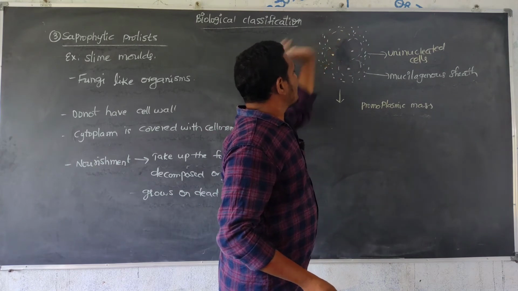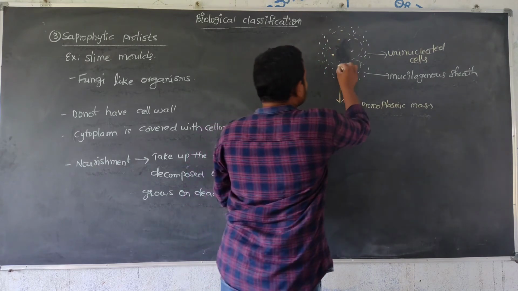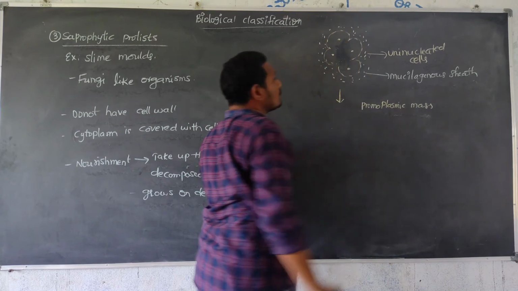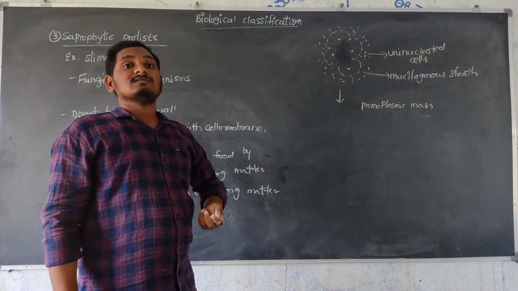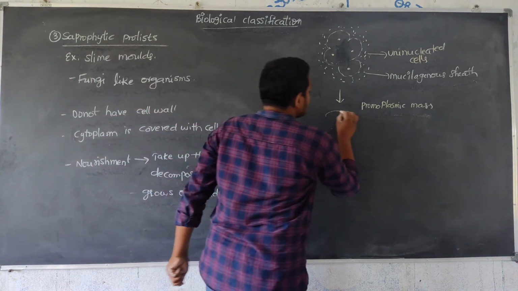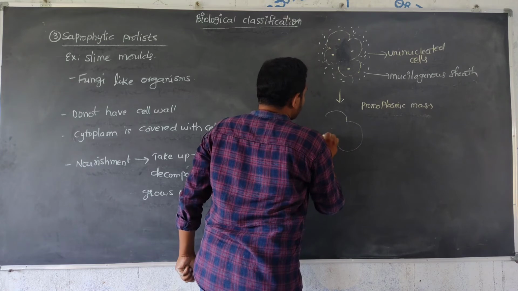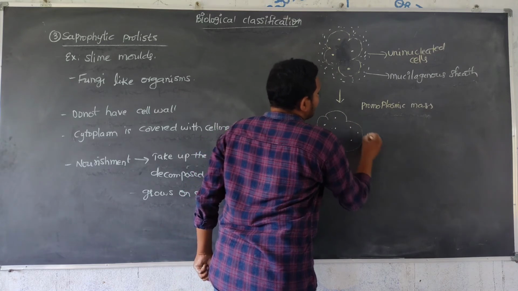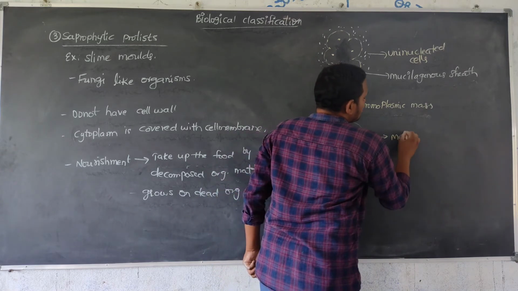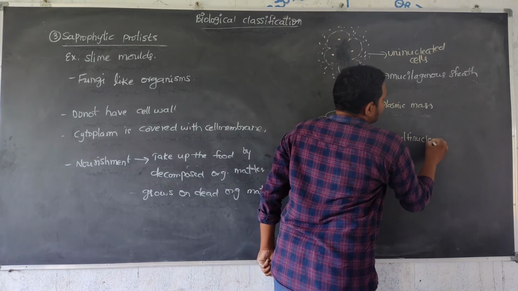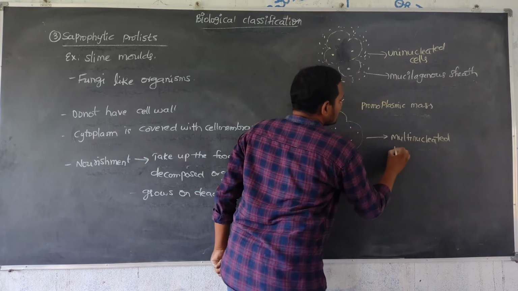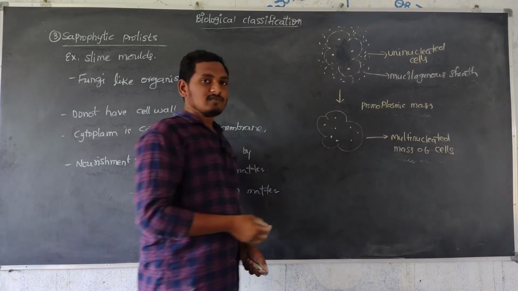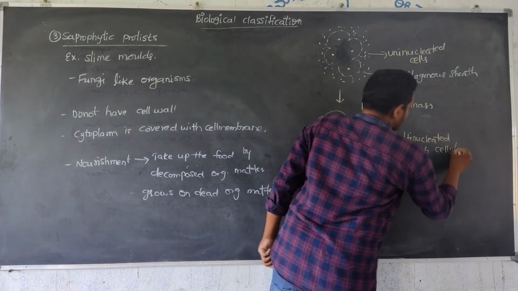They change into a group or mass of cells, which looks like a multinucleated mass of cells, or mass of protoplasm.